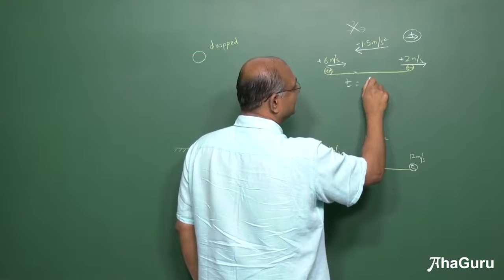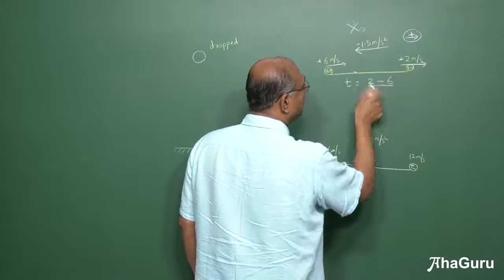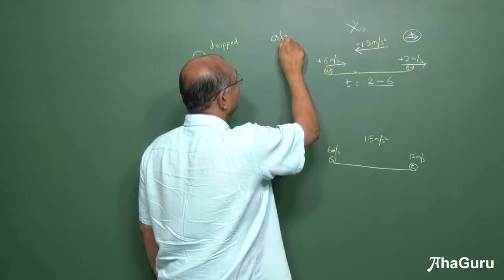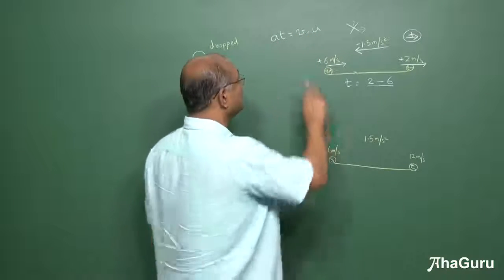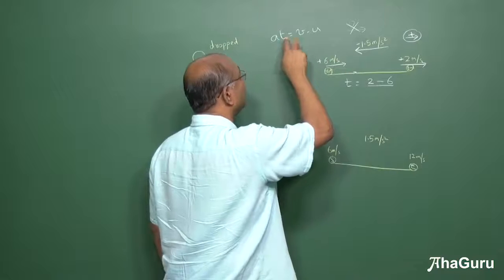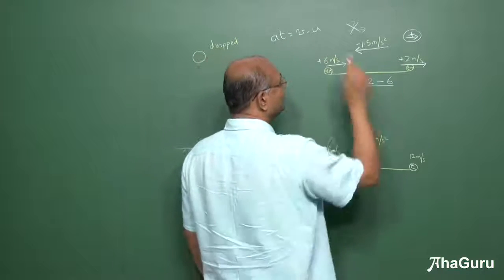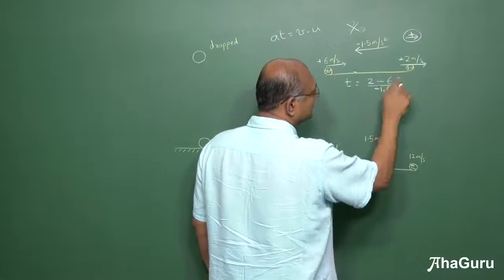Final velocity minus initial velocity by the acceleration. Remember I told you to say at is v minus u. You should do this mentally many times. v minus u by t is a, v minus u by a is t. So v minus u by a, how much is this?